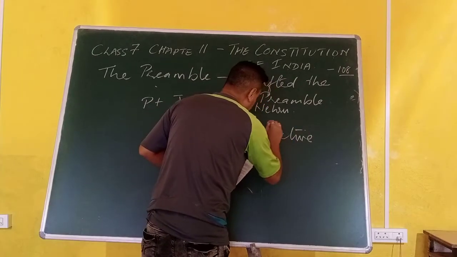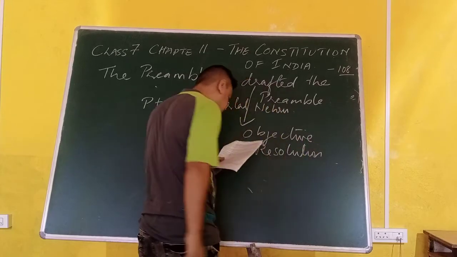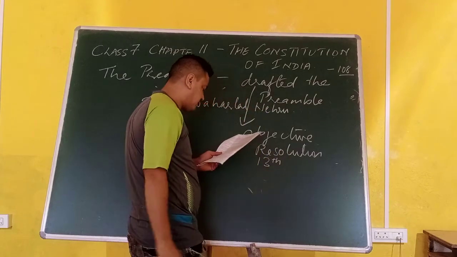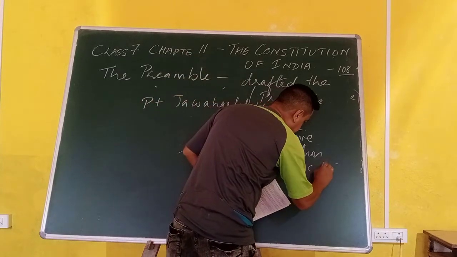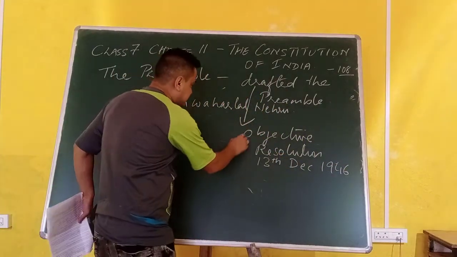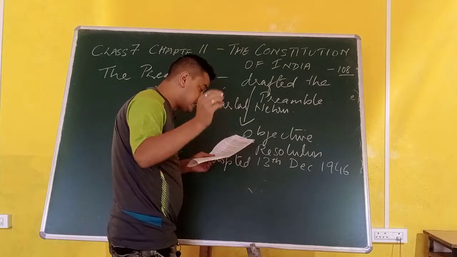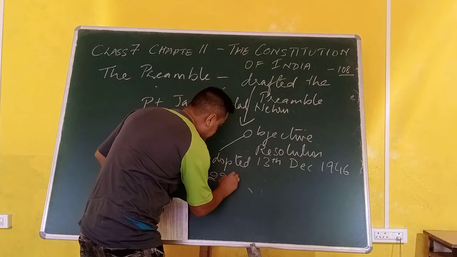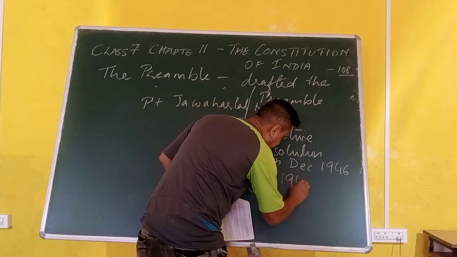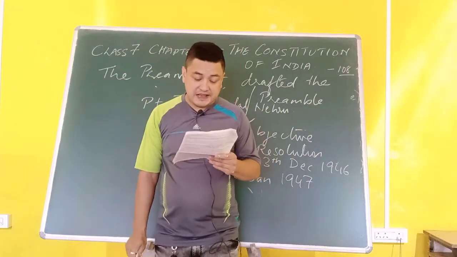It was first presented as a rough copy on 13 December 1946, but it was adopted on 22nd January 1947, after independence.